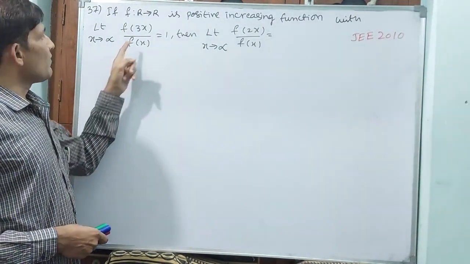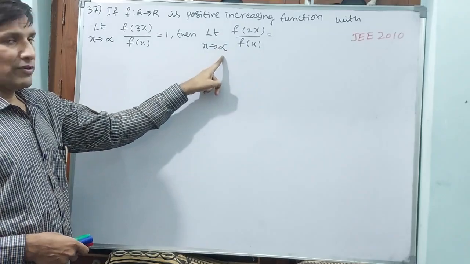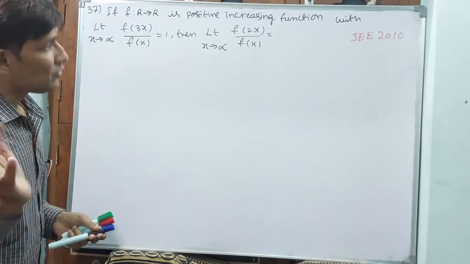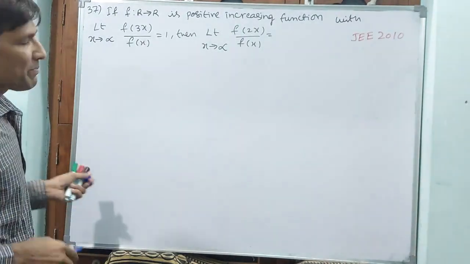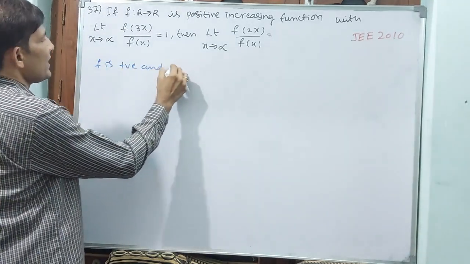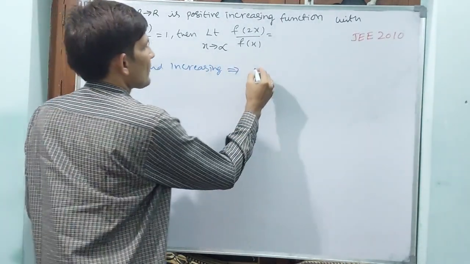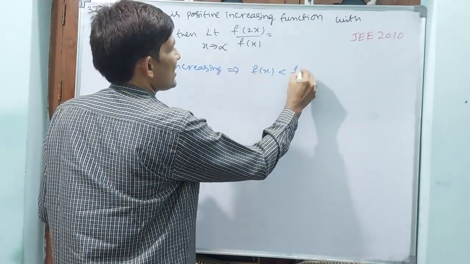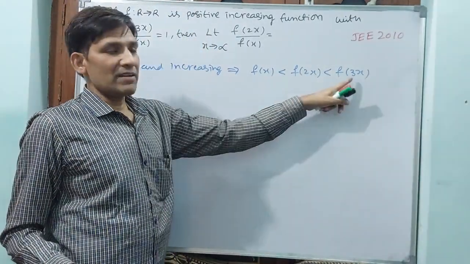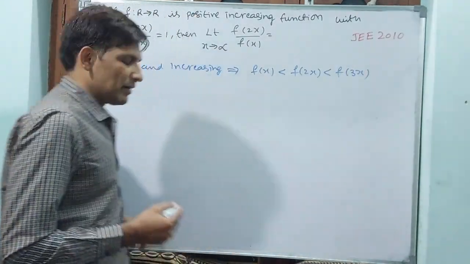With limit x tends to infinity, f of 3x by f of x is equal to 1. This they have given. They are asking the same limit x tends to infinity, but f of 2x by f of x is equal to how much? Now you see what I am writing. First step: f is positive and increasing implies f of x is less than f of 2x is less than f of 3x. Why? Because positive and increasing means this only will come.